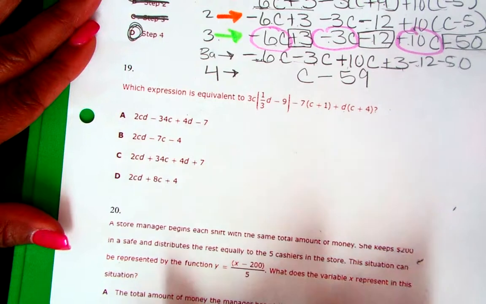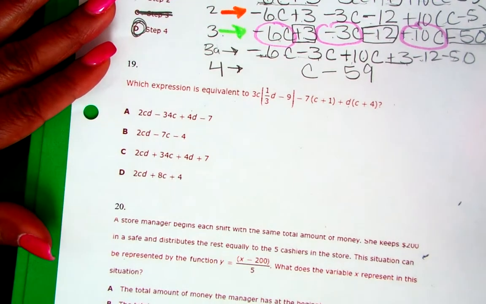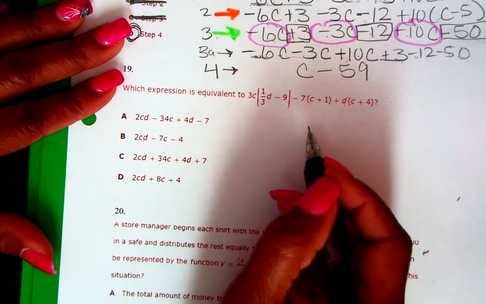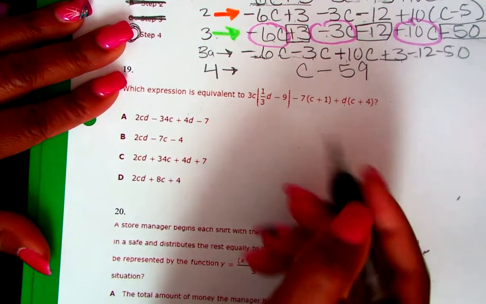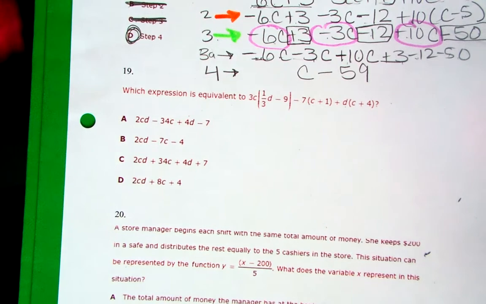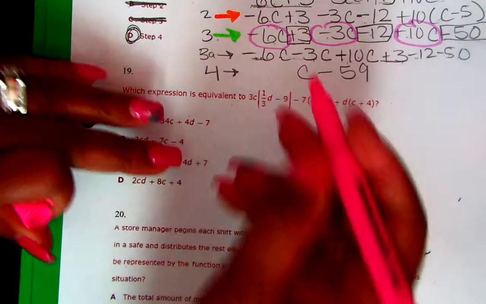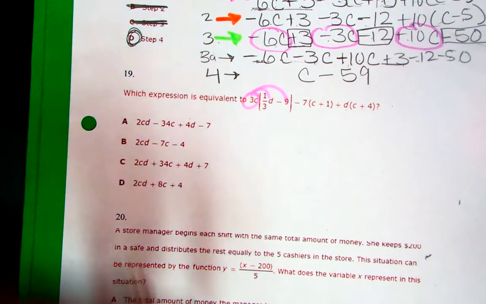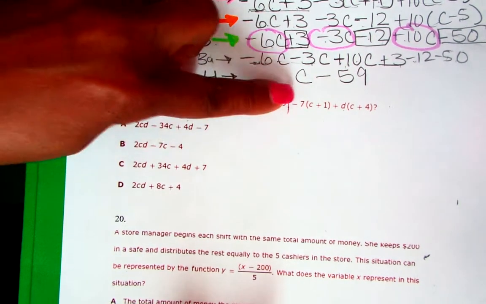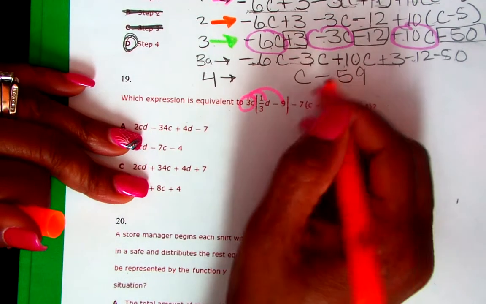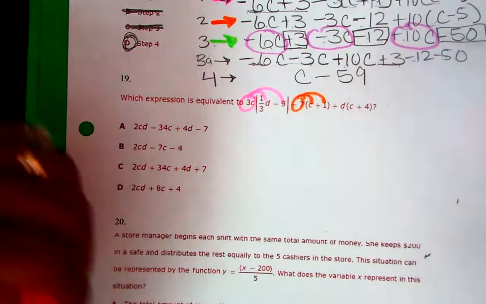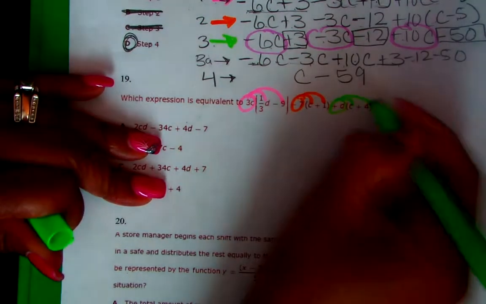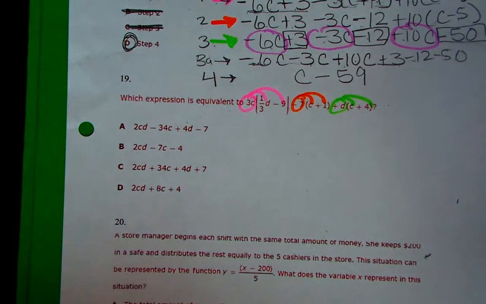Number 19, simplify more. Okay? So here we go. Let's go ahead and do what we're going to do. Let me get my markers. 3C, I'm going to distribute it. And this one, I'm not going to do those steps like I did above. I'm just going to distribute it and get it. We're going to make sure that we're distributing it correctly, so I'm going to go probably even slower. Plus D.